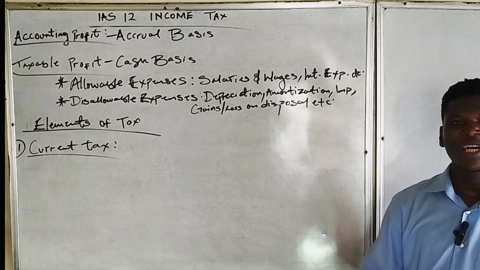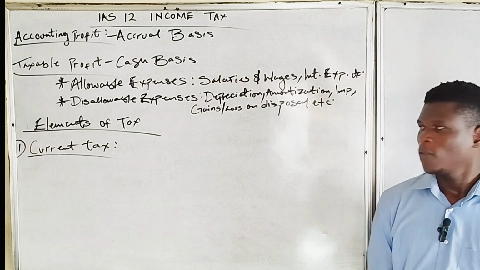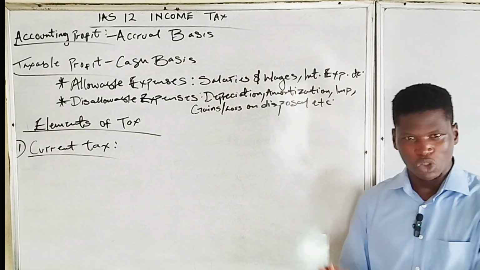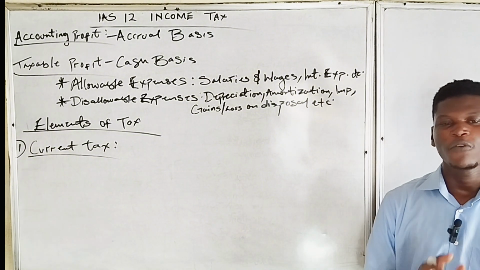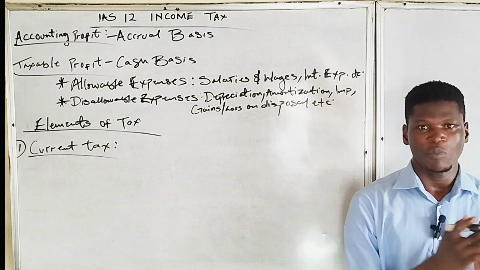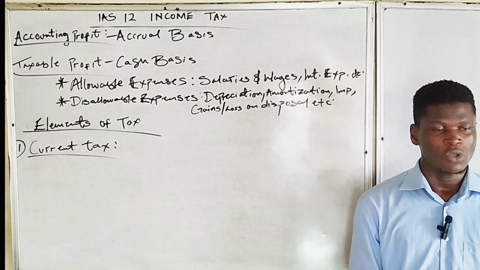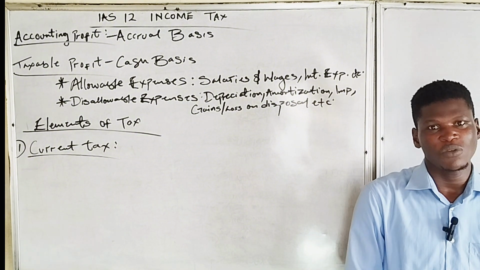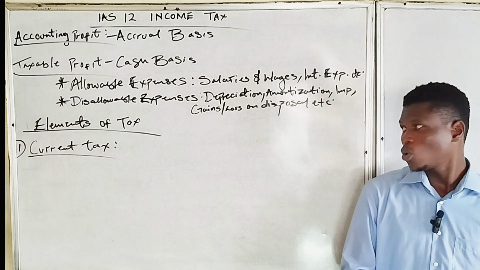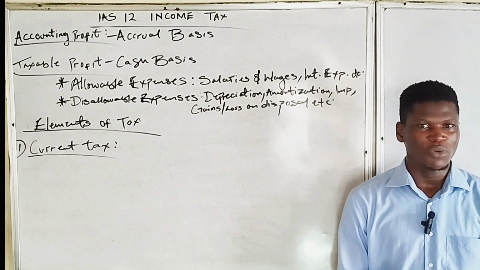Current tax is just an estimate of tax on the profits made by an entity for a particular period. Just like we know that taxes are paid on preceding year basis, the profit generated this year, the tax on it will be paid next year. So the provision made for the tax for this year is called the current tax.